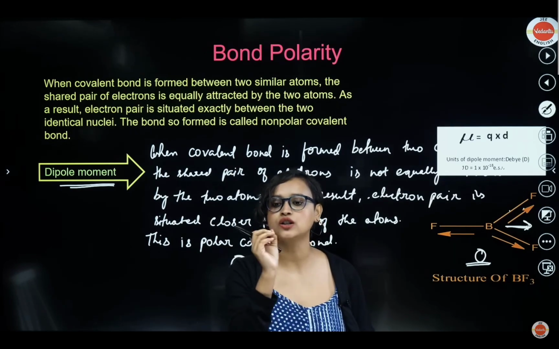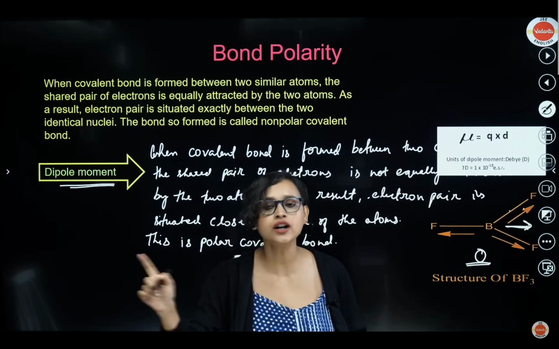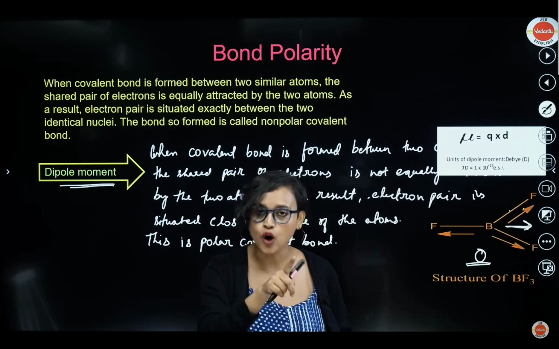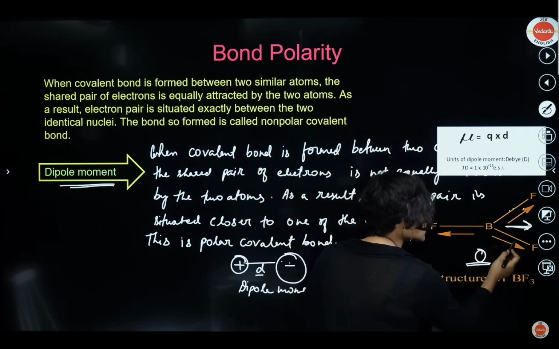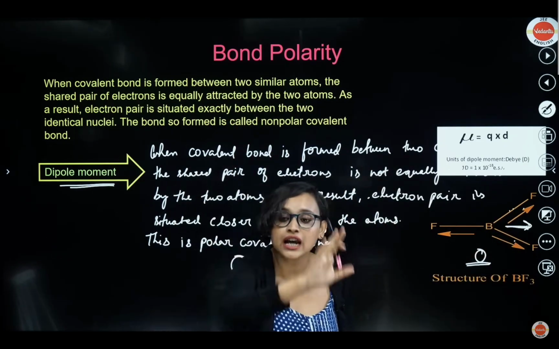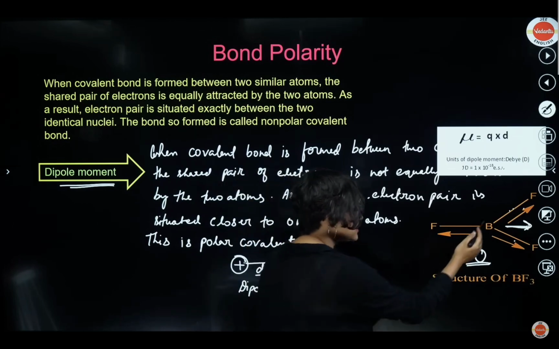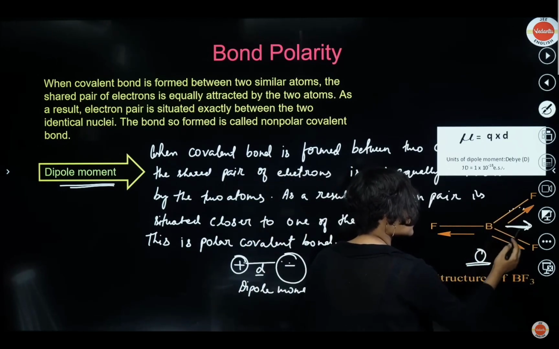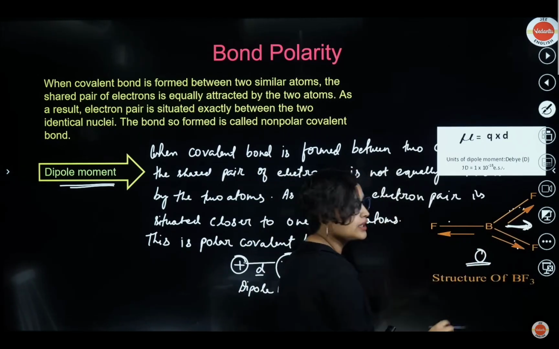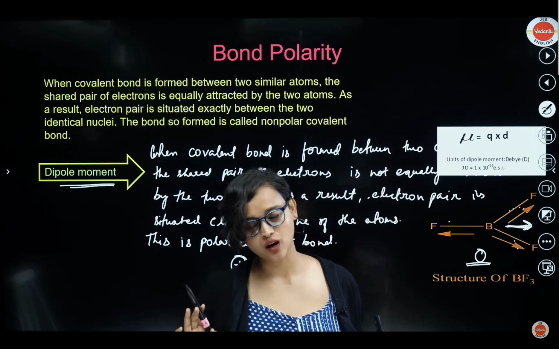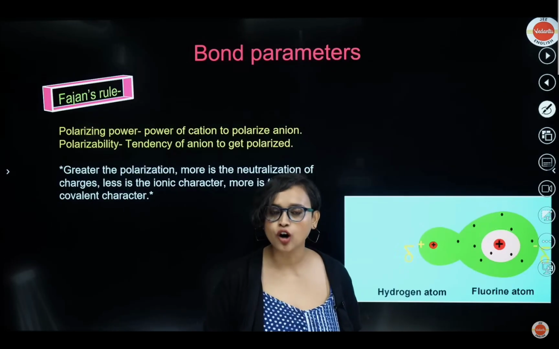So what did I say? In case of a polyatomic molecule, the dipole moment does not depend upon the individual dipole moments of bonds. It does not depend upon this bond dipole or this bond dipole. It depends upon the spatial arrangement of the various bonds in the molecule. Because of how they are arranged in space, this plus this resultant will be this side, and this is equal and opposite to this, so the dipole moment will be zero. Understood? Okay, great. All right, now moving on, there is something else also.